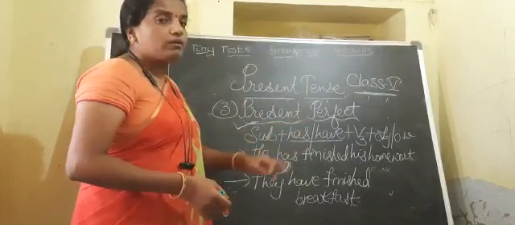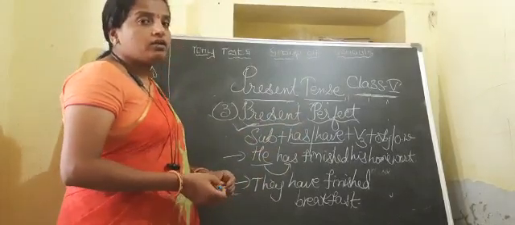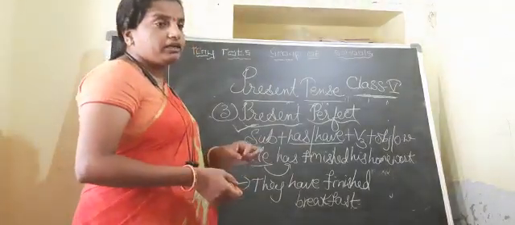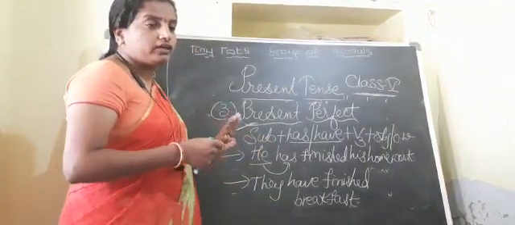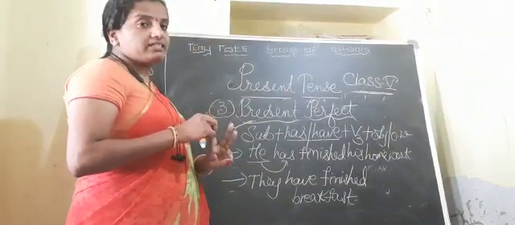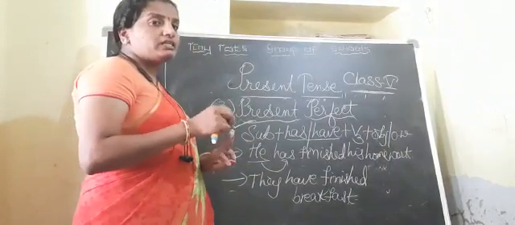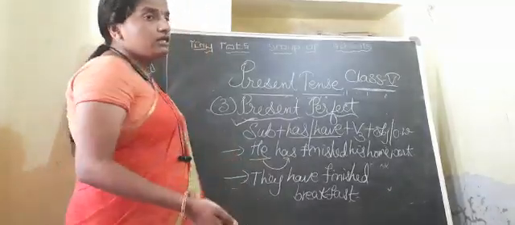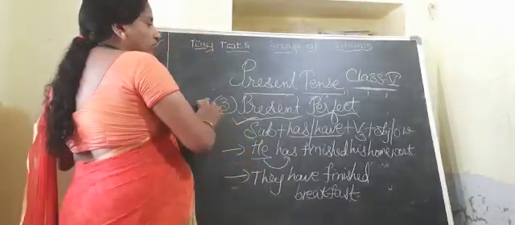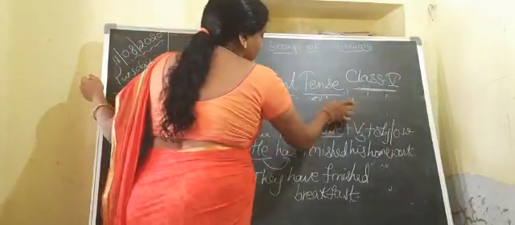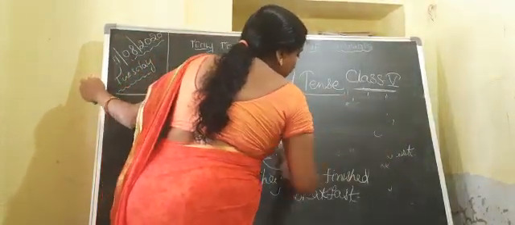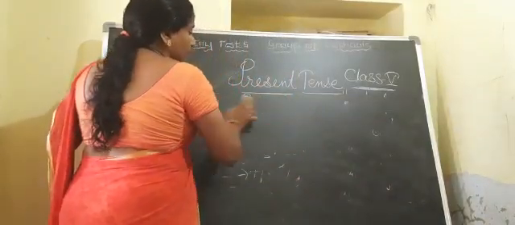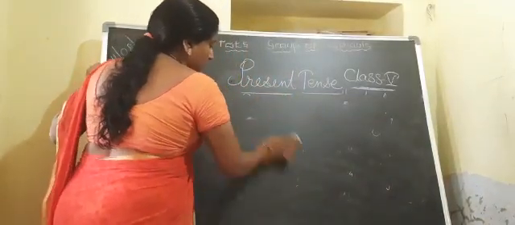Which form of the verb we have to use children? V3 form of the verb. In this way we have completed three tenses. What are they children? Simple present, present continuous and present perfect. Now let us discuss the last tense of the present tense. What is the last tense of the present tense? That is present perfect continuous.